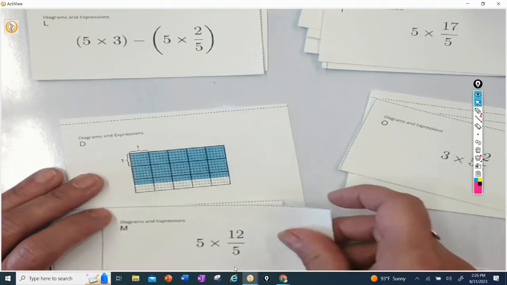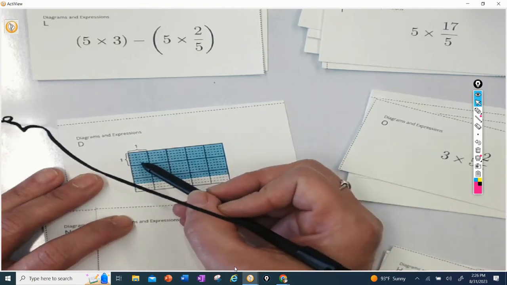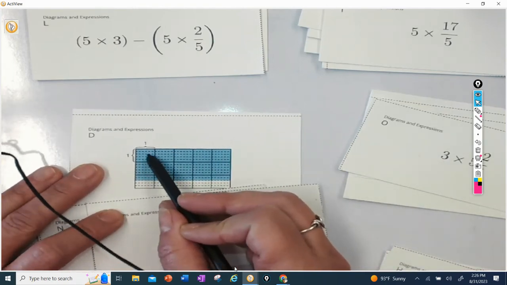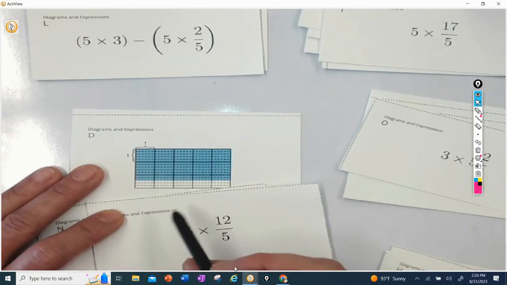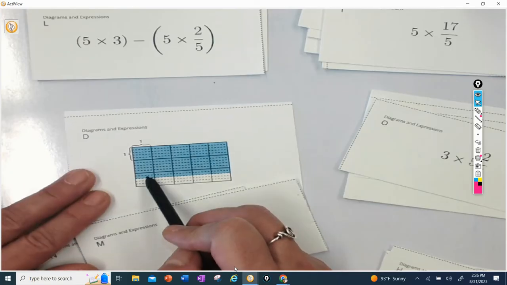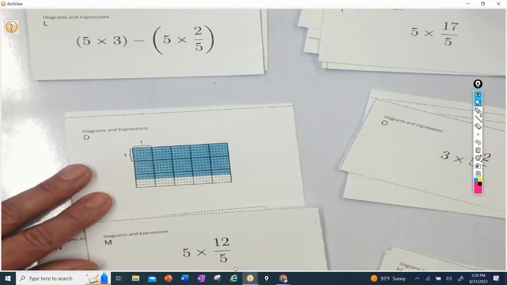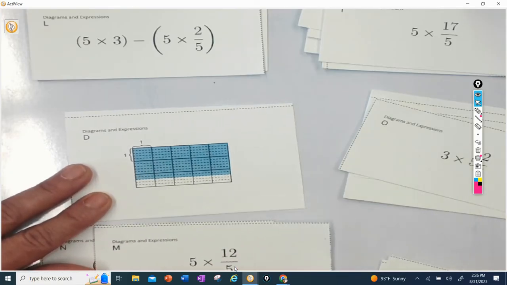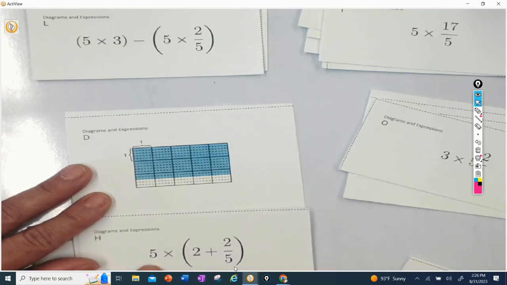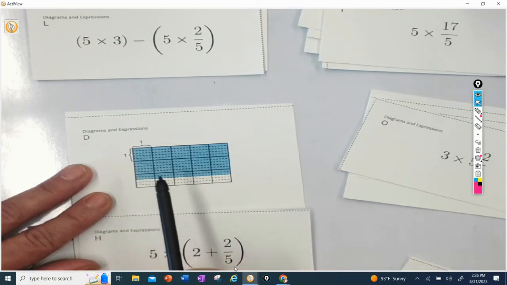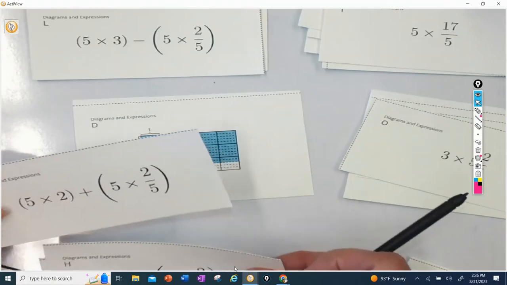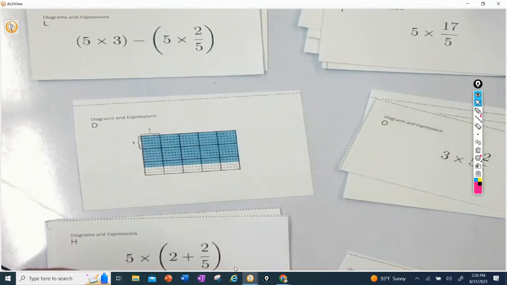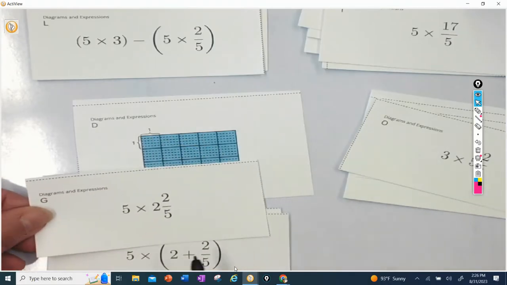Here we have a 5 times 12/5. Well, I have 10 here, right? Plus 2 is 12, and they are all in fifths. So yeah, I could think of this as not 2 and 2/5, but 2 and 12/5. Okay? 5 times 2 plus 2/5. So that works, right? Because the whole number just has a plus in front, or the addition sign in between them. So that is also the same as this, yeah? Those two are the same.